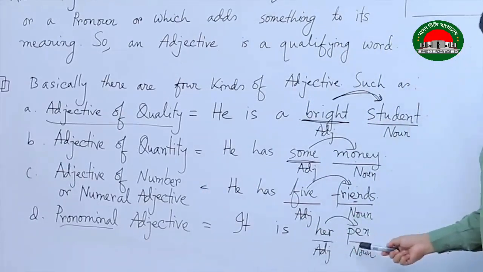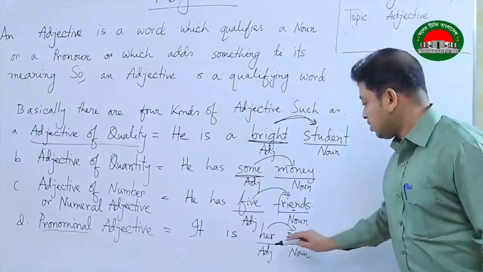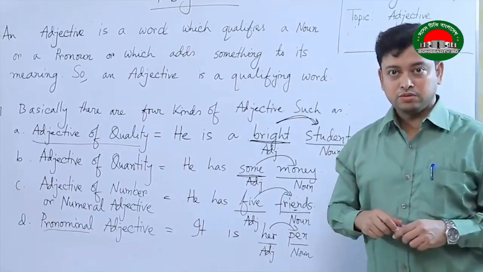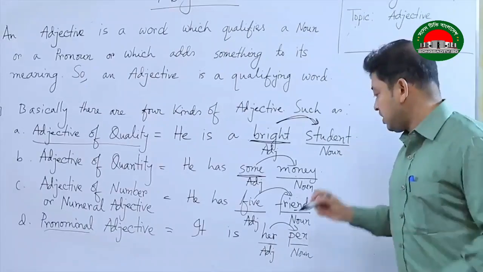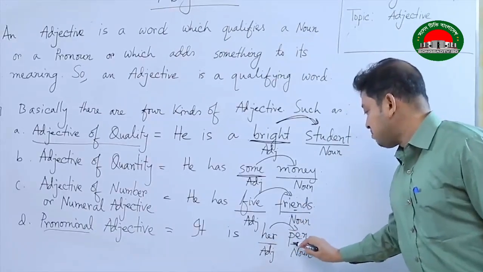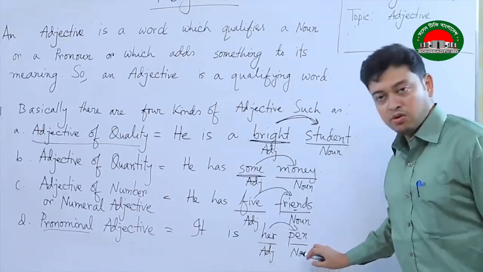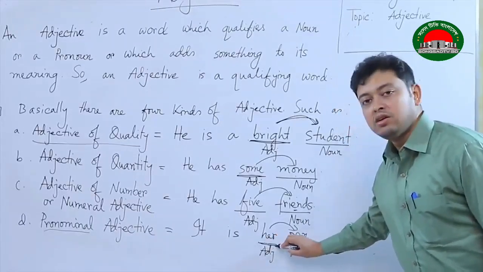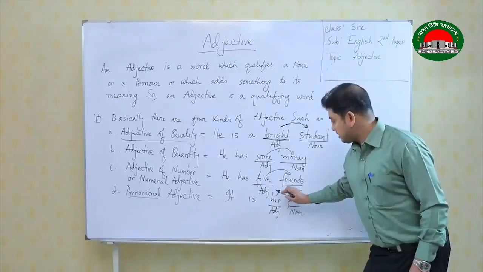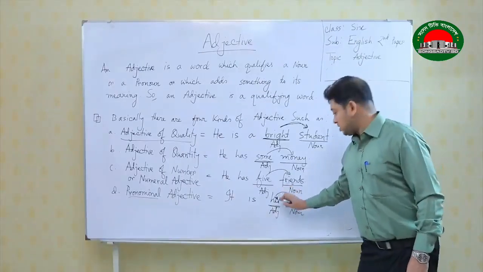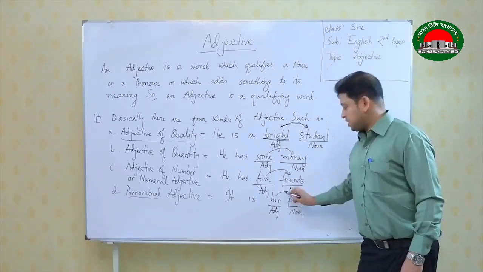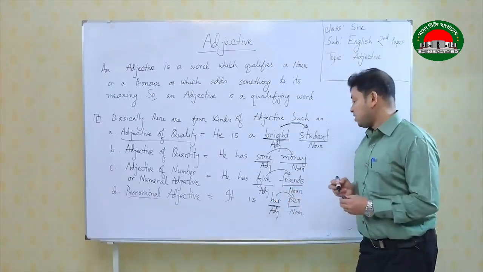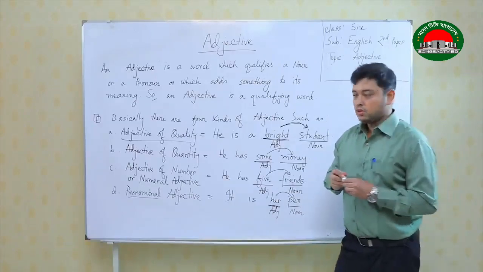It is her pen. We know that her is conventionally a pronoun. This is a possessive pronoun, but the question is, here it is qualifying the word pen, and pen is a noun. So, the name of this adjective is pronominal adjective. As it is basically a pronoun, but it is qualifying a noun, it becomes an adjective. So, the name is pronominal adjective. It is no more a pronoun.